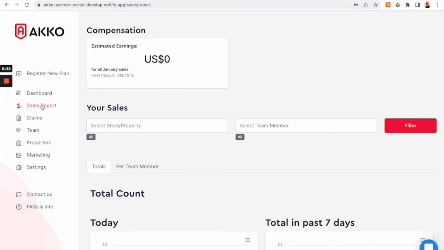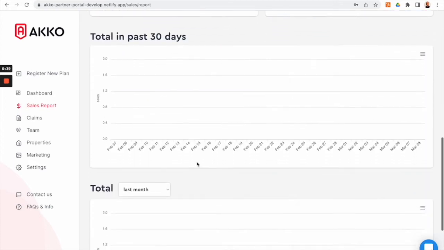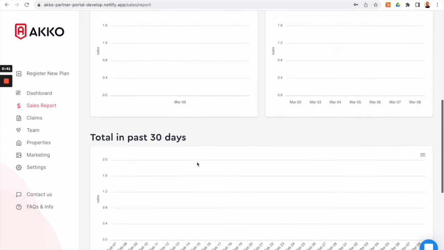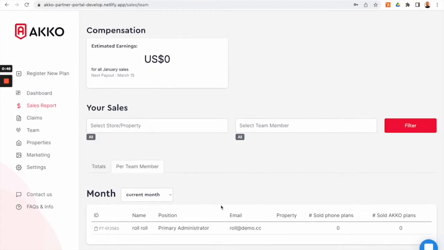Moving down to the sales report, this is where you can see all of the different information regarding sales that you have made per team member and store-wide. There are some graphs to show you that information, as well as a menu bar to show which team members have been selling plans.